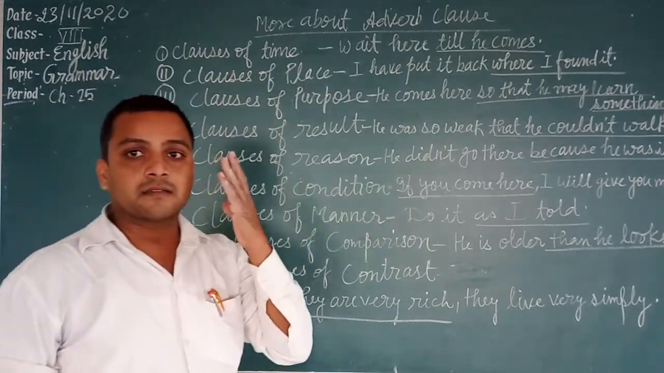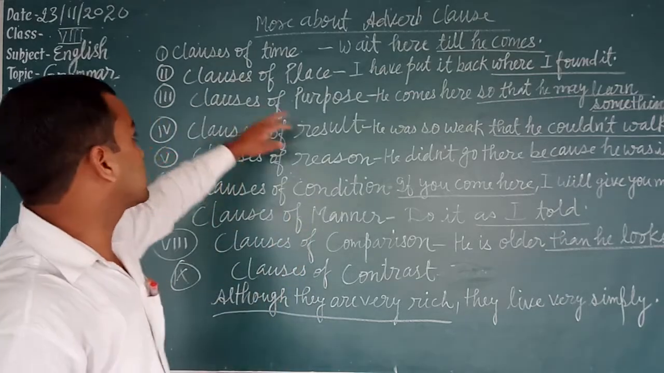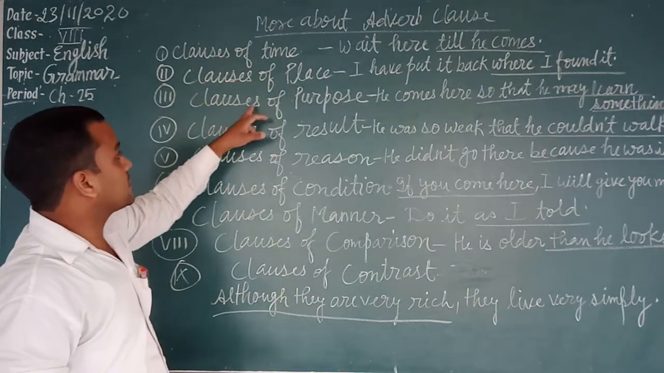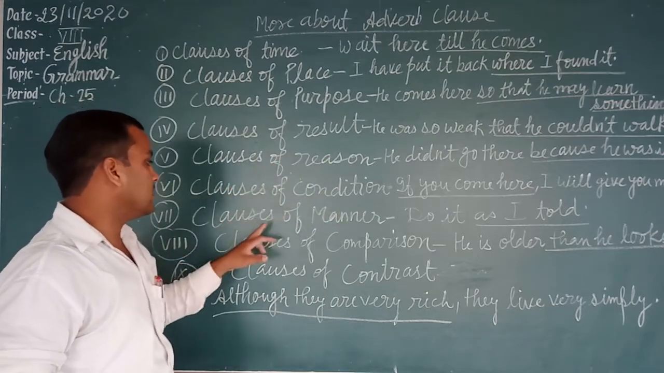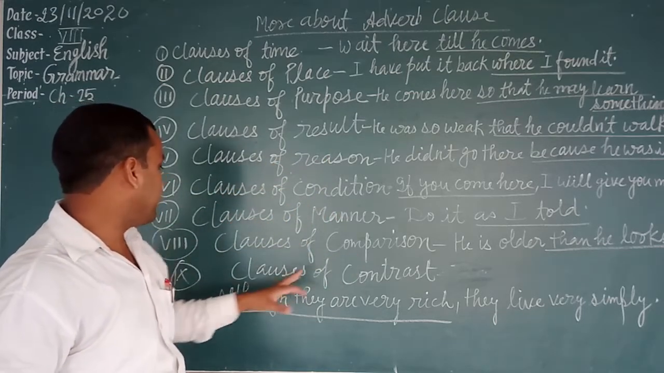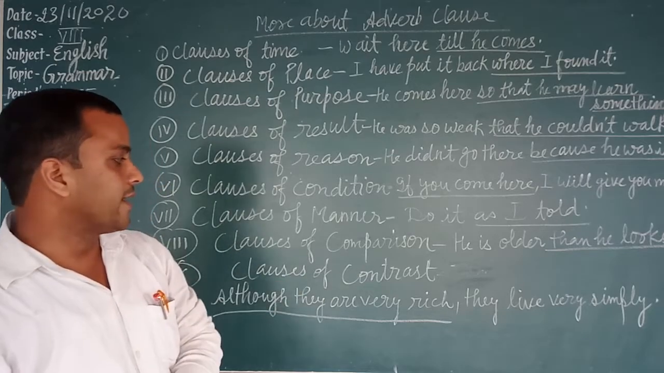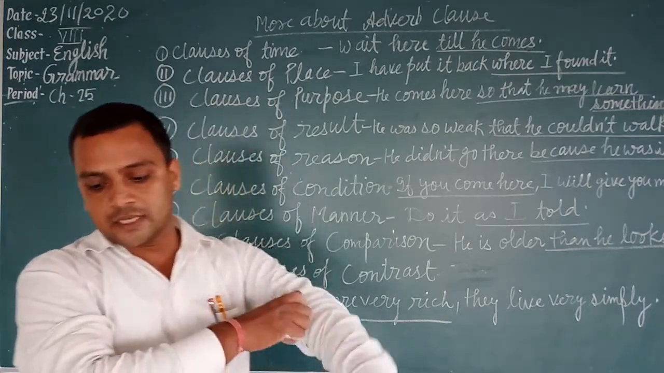Students, there are 9 kinds of adverb clause. Clauses of time, clauses of place, clauses of purpose, clauses of result, clauses of reason, clauses of condition, clauses of manner, clauses of comparison, and clauses of contrast or concession.